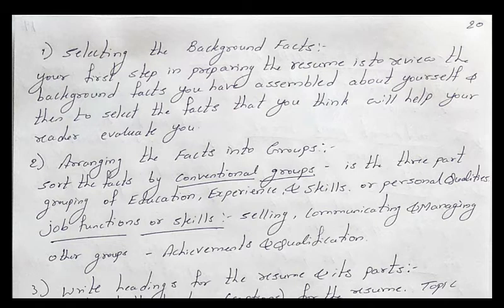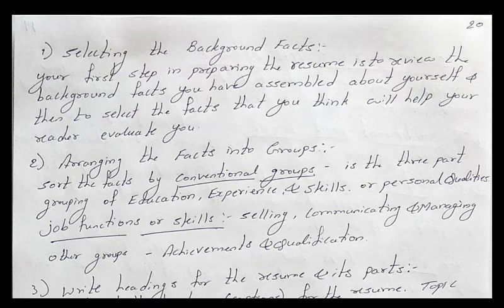In the education, what are you going to write? Under education, you are going to write the information about your educational qualifications and institutions. Is it clear? The grades, marks, everything you include under the heading education. Experience, if you have worked somewhere, that information you put under this. The next one is the skills and all.